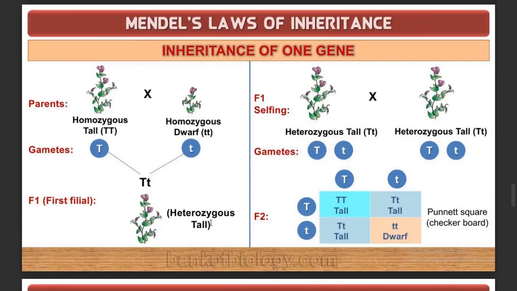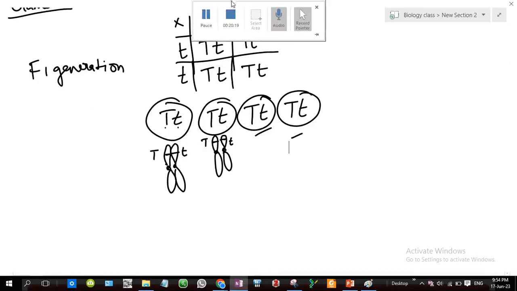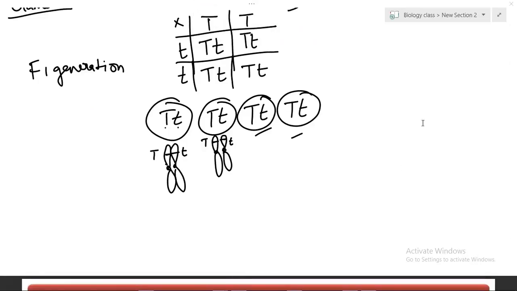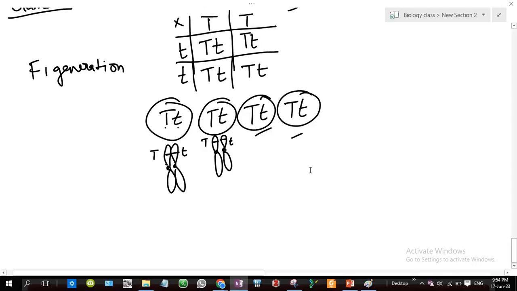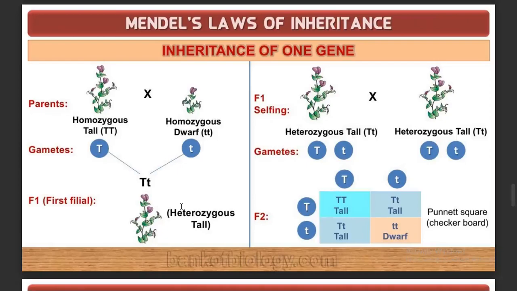Why does it have to be tall? So here comes the law of dominance. In all the F1 generation we have a capital T, right? So this capital T will not allow the small t to express. The dominant gene does not allow the gene for shortness to express. So this is the law of dominance, you can see here.